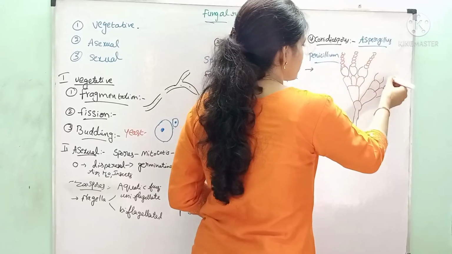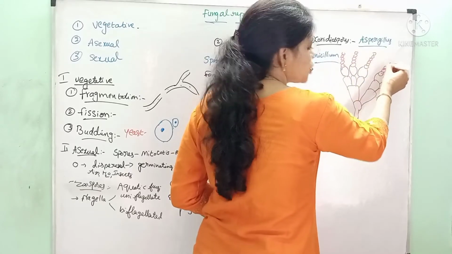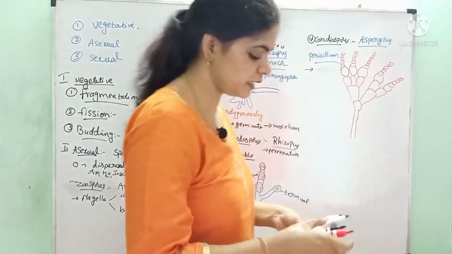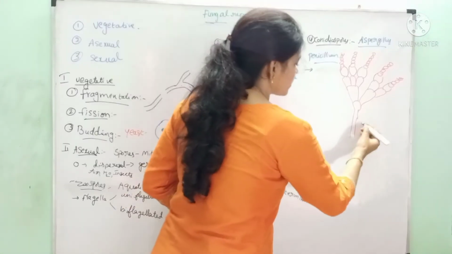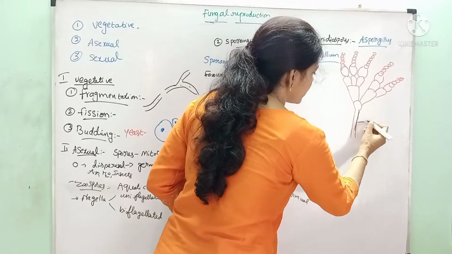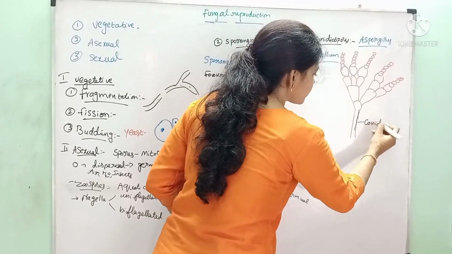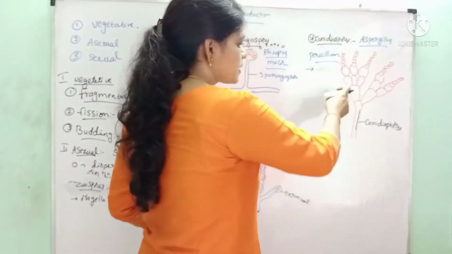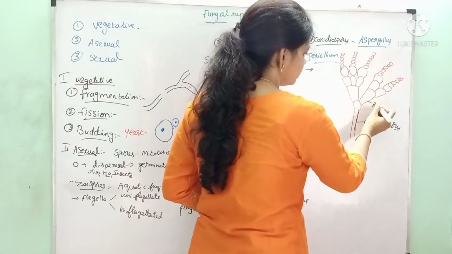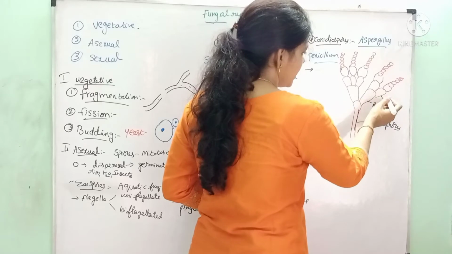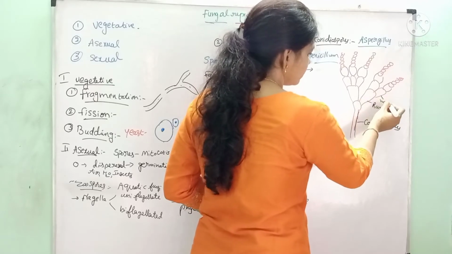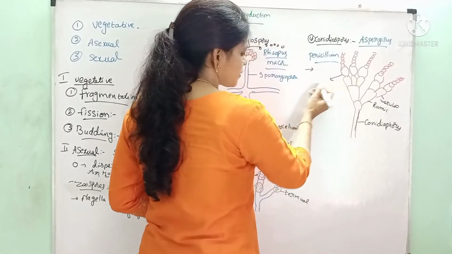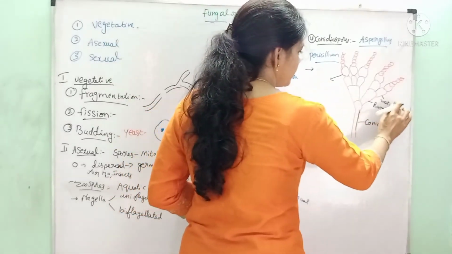So here the conidiospores are produced exogenously in the form of chains. The chains of conidia are produced here. This tube-like structure is called the conidiophore. This is called rami. These are medullae. And these bottle-shaped structures are called sterigmata.